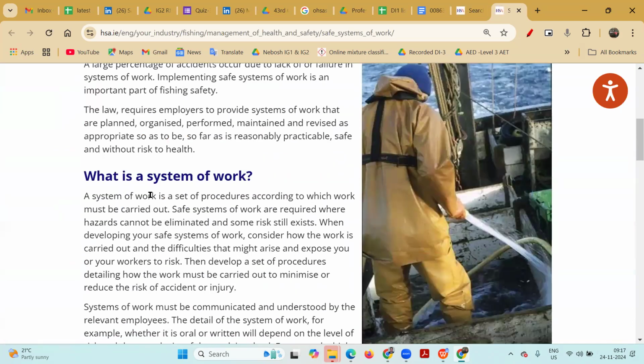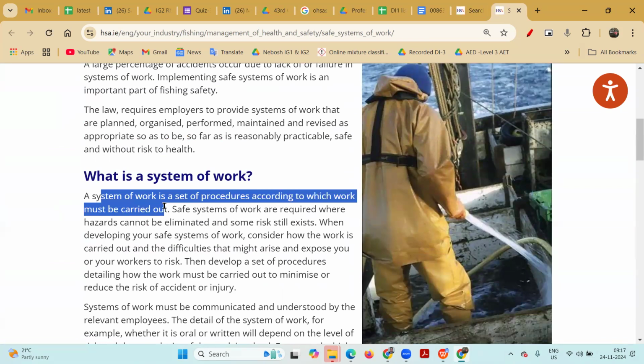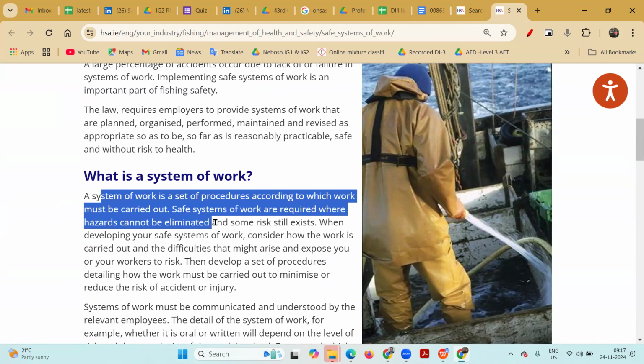So what is the safe system of work? It is a set of procedures according to which work must be carried out. This is the very important part. We say safe systems of work are required where hazards cannot be eliminated. So already we are familiar that the safe system of work is an administrative control. Once we cannot eliminate the hazards, we cannot substitute the hazard, then we are going to develop the safe system of work, and some risk still exists.